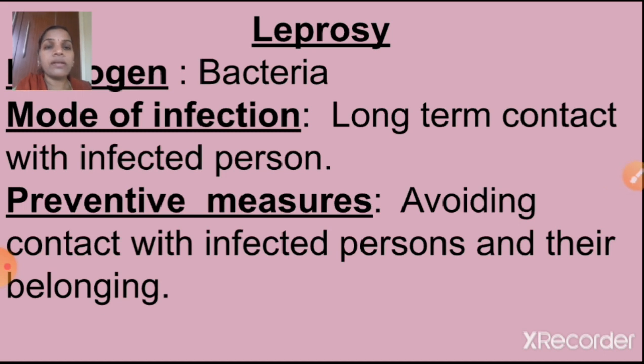leprosy. It is also a bacterial disease. Mode of infection: long-term contact with an infected person. Preventive measures: avoiding contact with infected persons and their belongings. We don't take anything of theirs, their clothes and jewels we don't touch. We don't use them. So avoid contact with infected persons and their belongings.